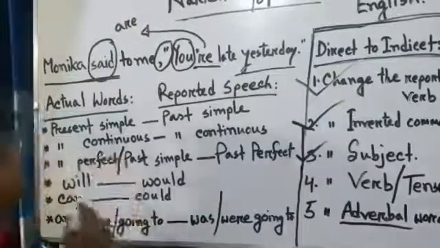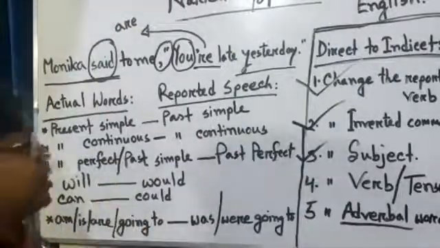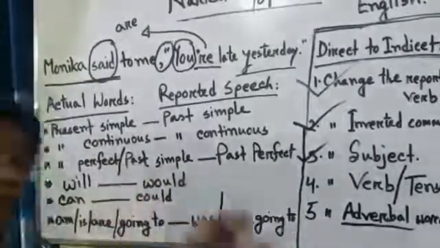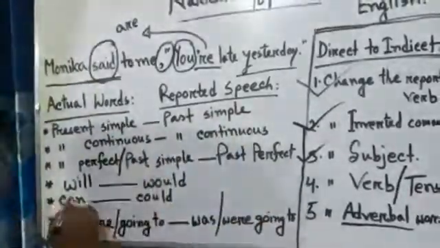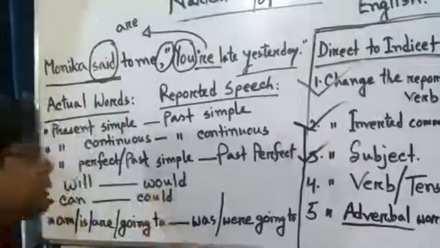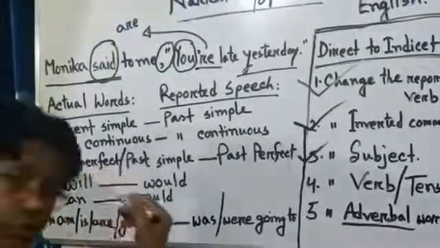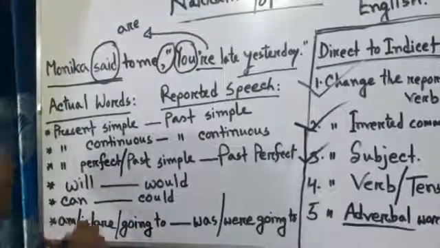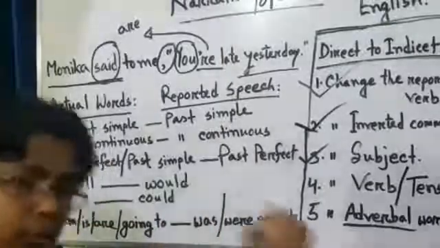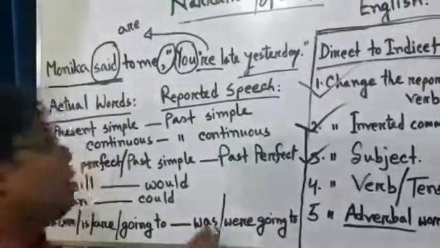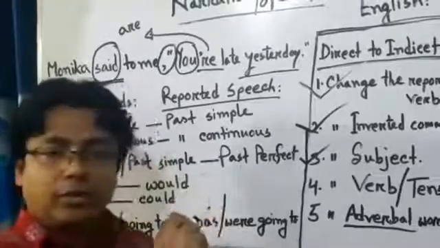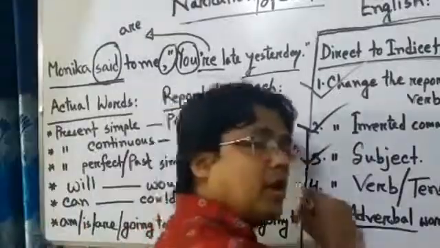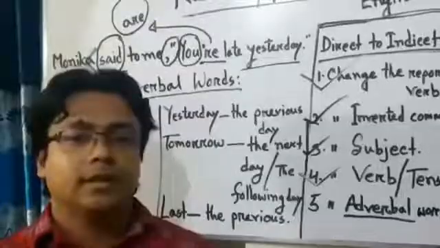If we find present perfect or past simple, that time we have to change it into past perfect. In the same way, will is changed into would, can into could, and am, is, are going to will be changed into was or were going to. Okay? By this way, we can change the tense of reported speech.